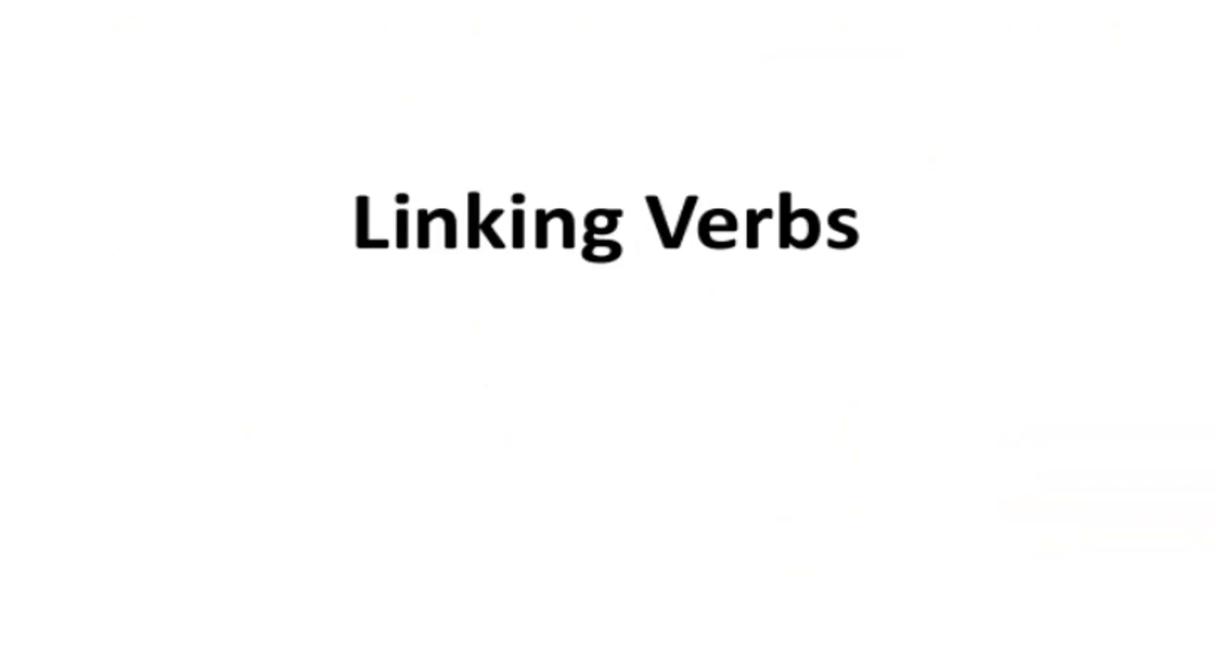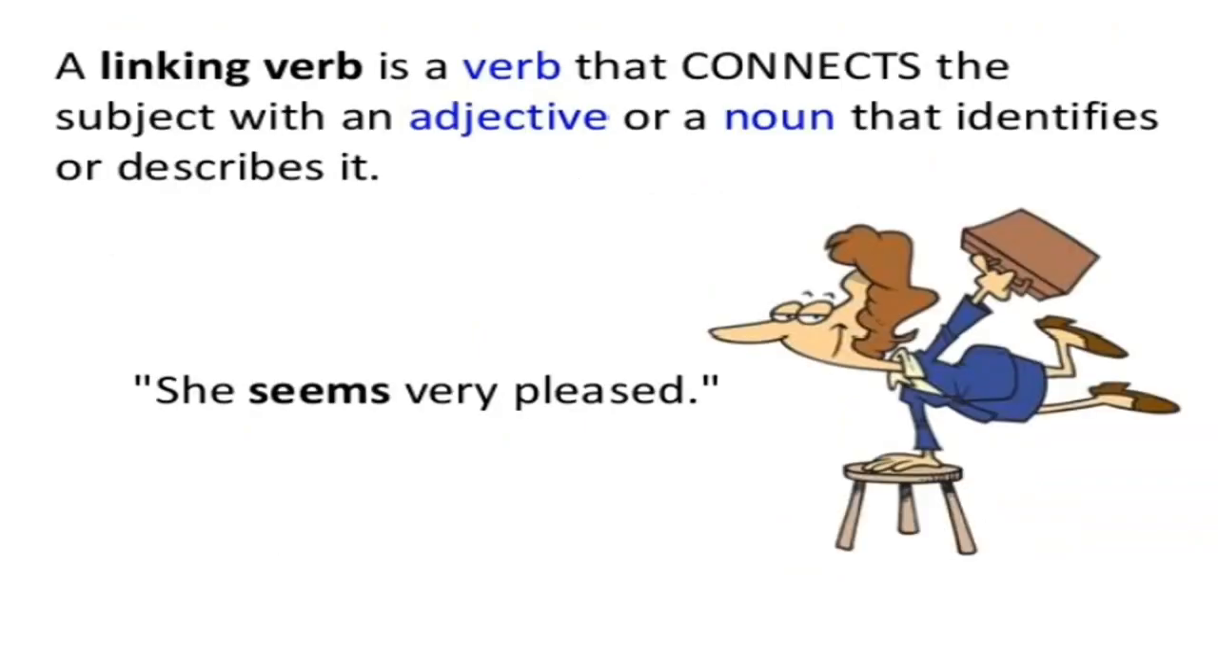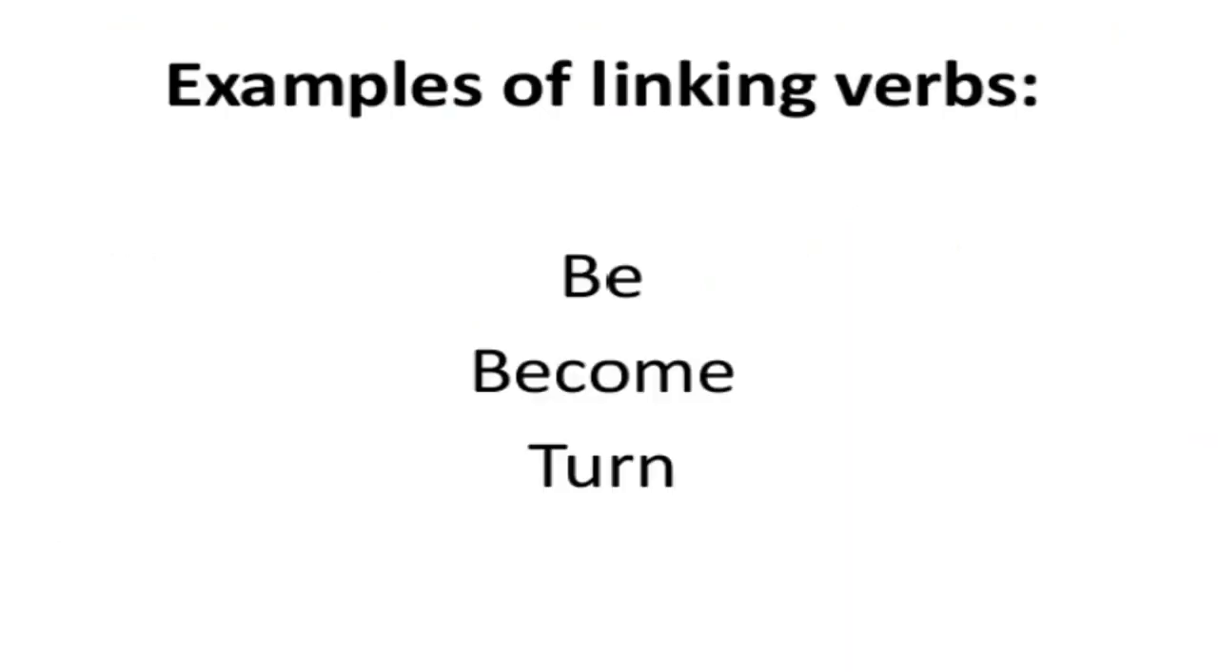Let us now see what are linking verbs. A linking verb is a verb that connects the subject with an adjective or a noun that identifies or describes it. She seems very pleased. So here we find she is the subject, pleased is adjective. That is describing the noun, the subject she, the pronoun she. And seems is joining. Seems is the verb that is connecting the subject she with the adjective pleased. And thus seems is the linking verb.